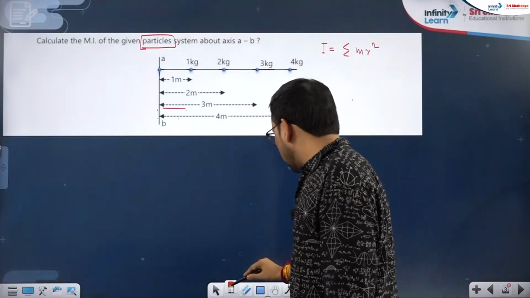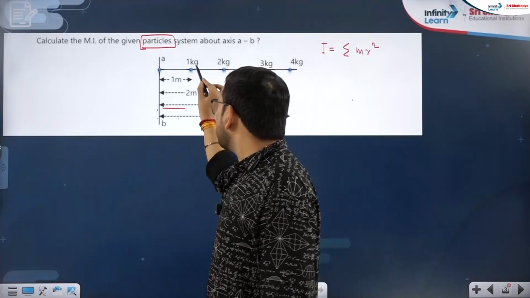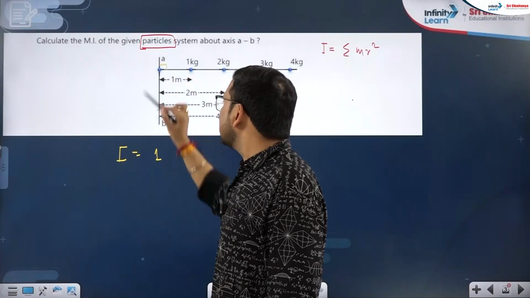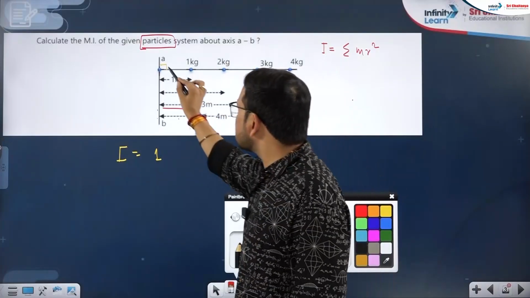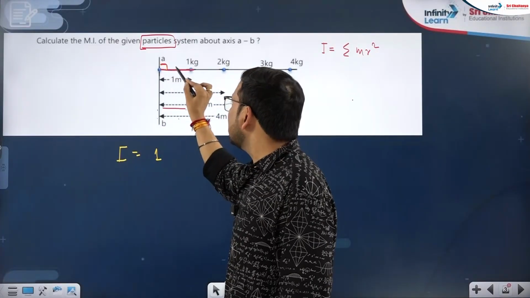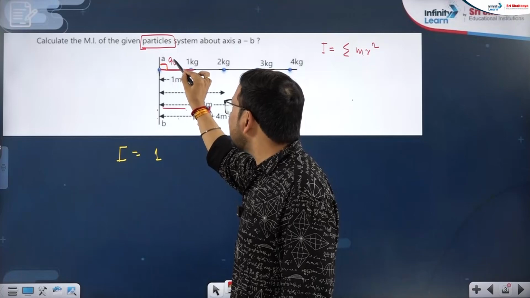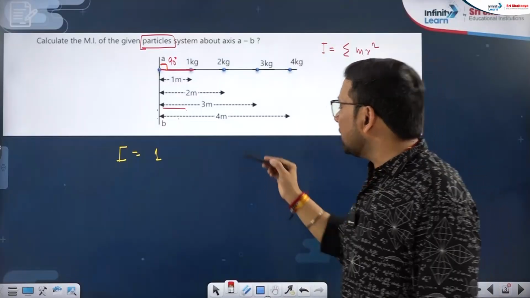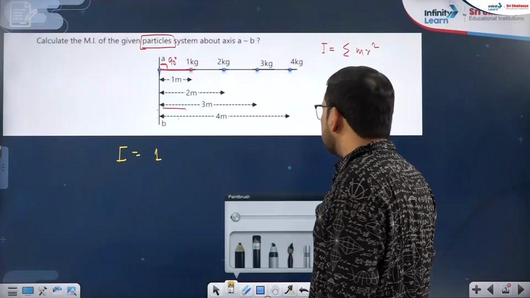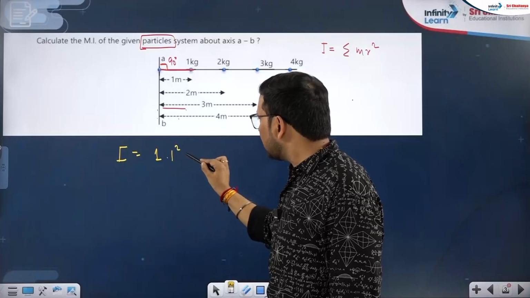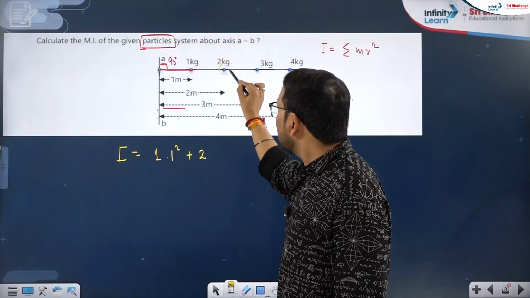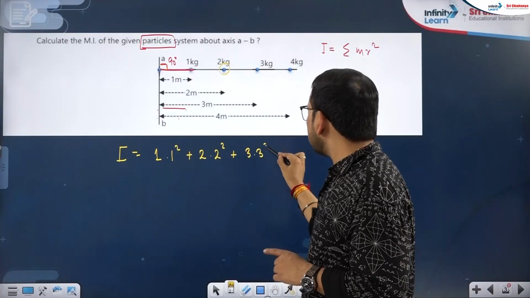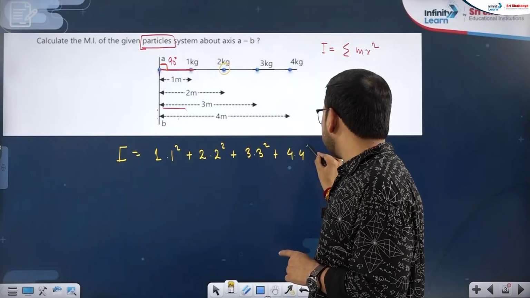So just do it. For the first mass, mass number 1 is 1, and focus on the perpendicular distance, everyone. If you focus on the distance, whether 1 meter or 2 meter, every distance is at 90 degrees, and that was the point, we have to take the perpendicular distance. The given distance is already perpendicular. So 1 into 1 square, plus the second mass, 2 into 2 square, the third mass, 3 into 3 square, and 4 into 4 square.